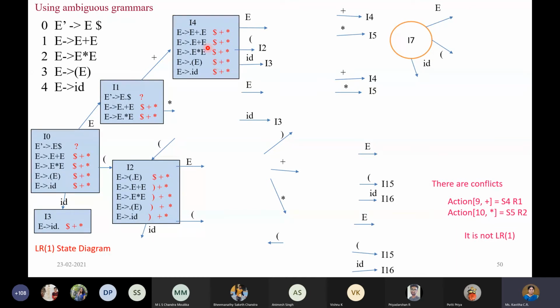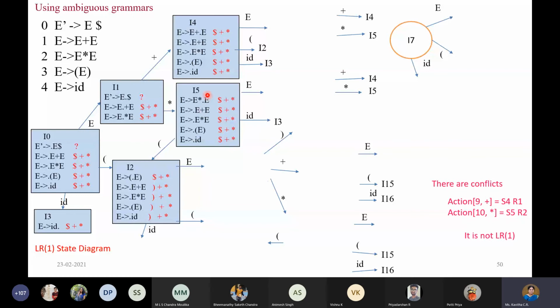So I4 is done. Only one more state I'll finish and maybe I can stop. For I5, when you read star, you'll get E gives E star dot E, and the same lookahead symbols, dollar, plus and star, have been copied here. Because dot E appears here, we have expanded all these once again.